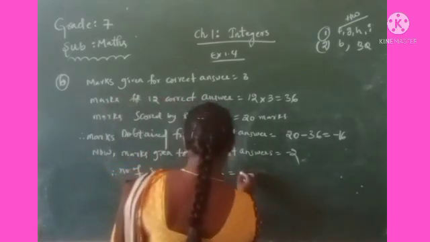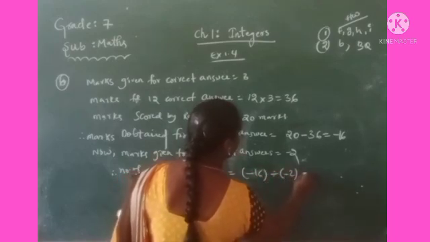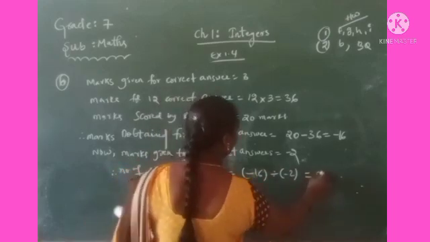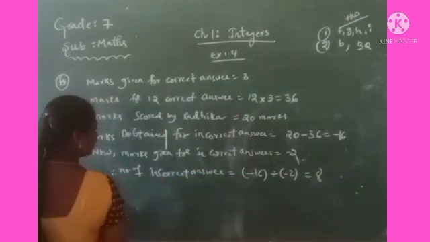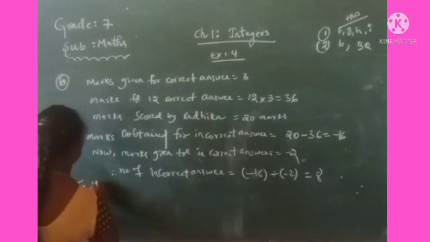Now we can divide this: minus 16 divided by minus 2 is equal to 16 divided by 2, that is 8. Now tell me, how many questions has she attempted incorrectly? 8 incorrect questions.